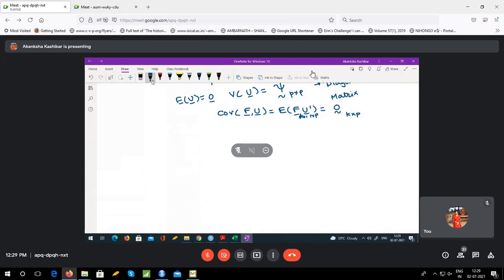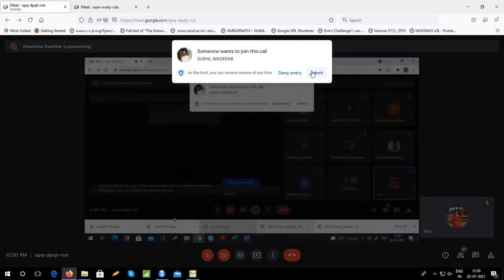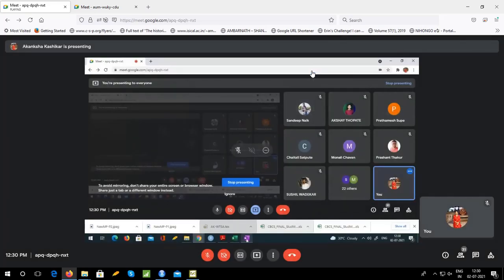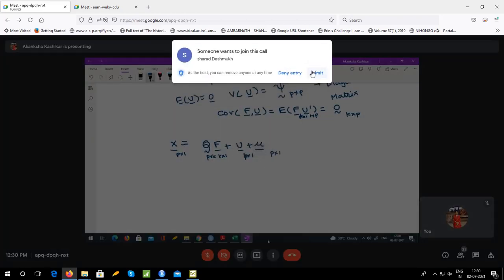Okay. So now, let us try to write a single component of this equation. Let me again write this. X is QF plus U plus mu. X is of order p cross 1, Q is of order p cross k, F is k cross 1, U is also p cross 1, and mu is of course p cross 1 because mu is the mean.